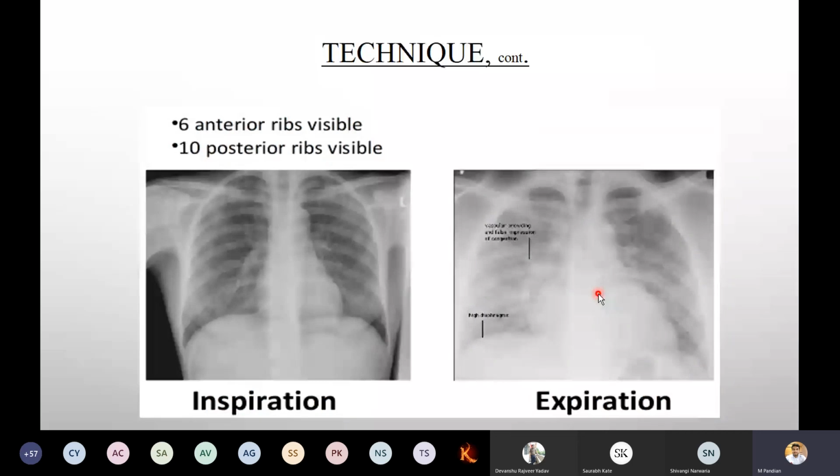Now you can see how we got the X-ray in inspiration, and how we got the X-ray in expiration. Can you see? If inspiration is there, the diaphragm goes lower, so the entire organs will be in the normal position. If it is expiration, see here, the heart is a bit enlarged due to the compression by the diaphragm. So remember this, it is important for you.